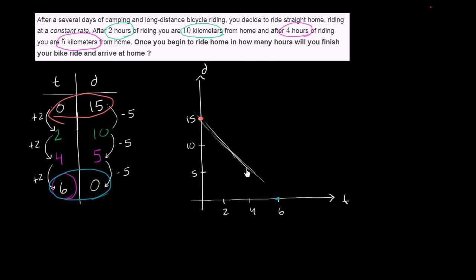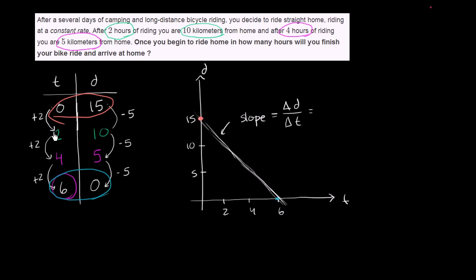Now, one question you might ask yourself is, can we quantify this rate, or how would this rate relate to the inclination of this line? Well, remember, the inclination of this line is defined as slope, and that's the rate of change of our vertical axis to our horizontal axis. So the slope of this line is equal to the change in our vertical axis. This triangle is the Greek letter delta, shorthand for change, in our vertical axis with respect to a change in our horizontal axis.